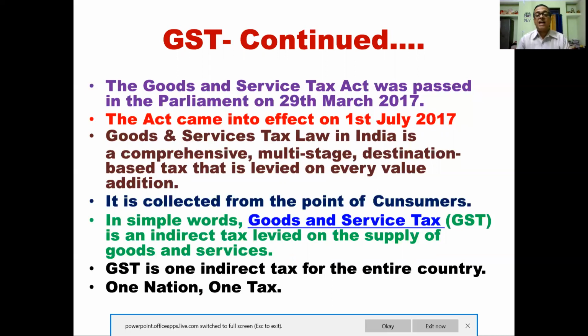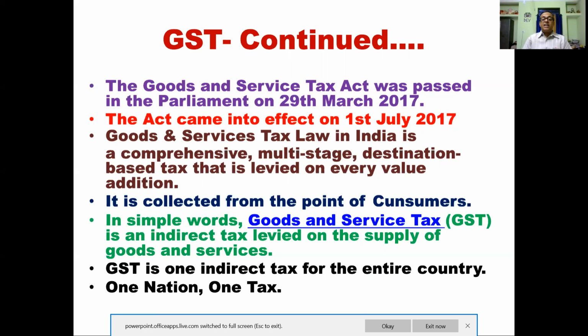Goods and Service Tax law in India is a comprehensive, multi-stage, destination-based tax that is levied on every value addition. Actually, we have discussed the value-added method. So when the production starts, the value of goods and services increases by every stage of production, and this tax is on the value added of the goods and services.